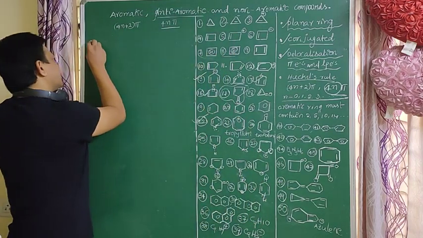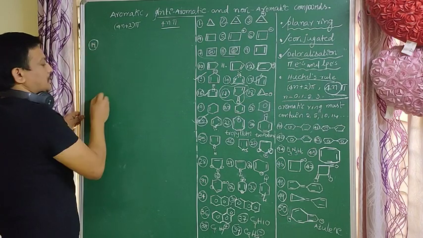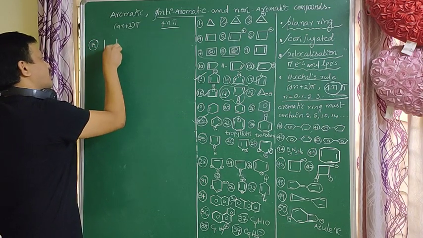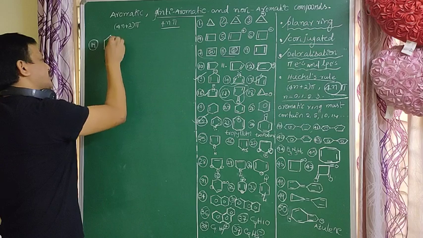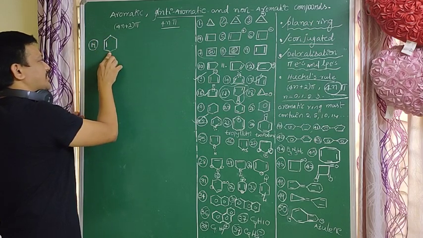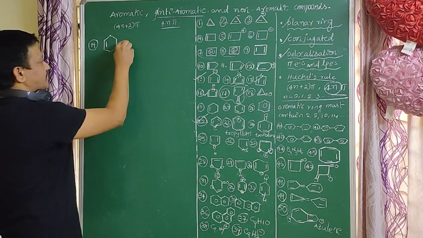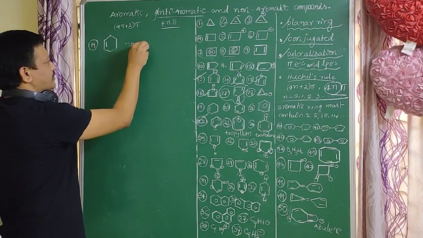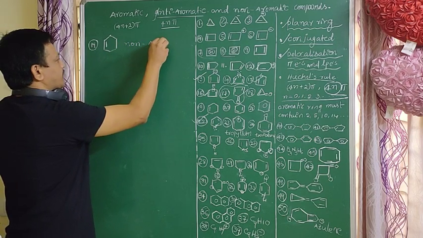Example 19. Does it have conjugation or not? Let's check it. No conjugation. The ring is there but there is no conjugation. This is a non-aromatic compound.